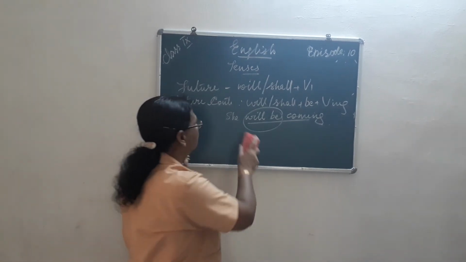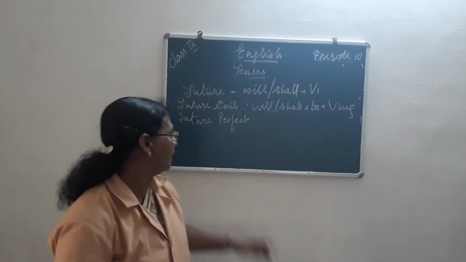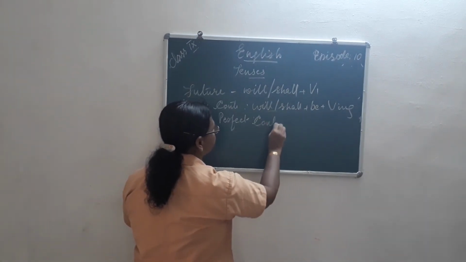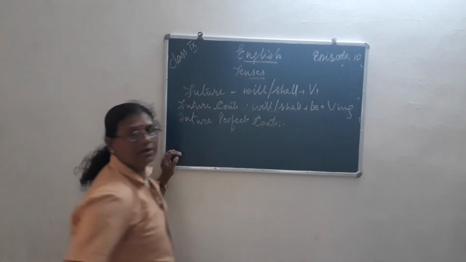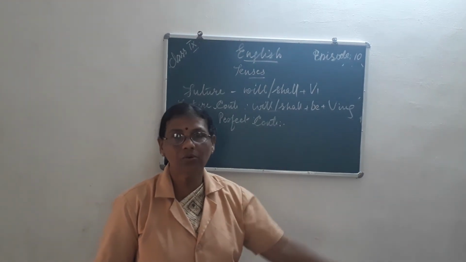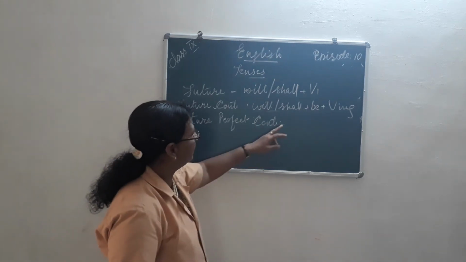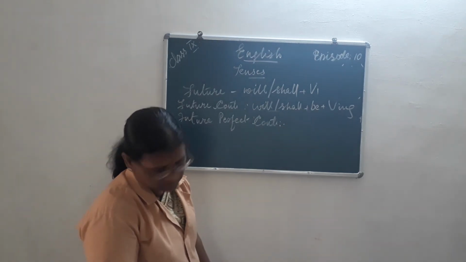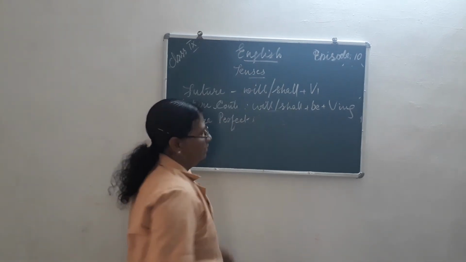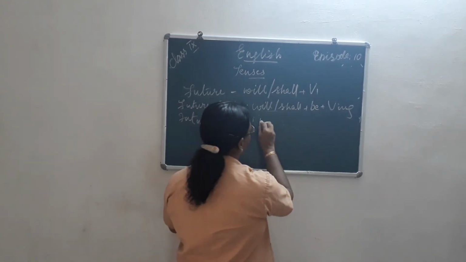Now next one. Okay, coming to the next, future perfect continuous. Understood? So that what we are going to do and still going to continue. So what will be the change over there? Here we are seeing will or shall plus perfect only. Perfect only, isn't it?